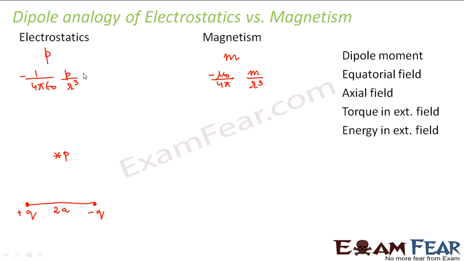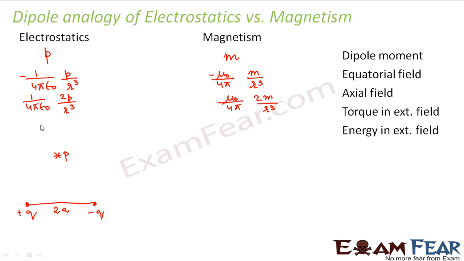If you look at both the expressions, they are exactly the same, just that instead of 1 by epsilon naught here, you have mu naught here. Here it was permittivity and here it is permeability. And instead of electric dipole moment, you have the magnetic moment. Similarly, for the axial point, it was 1 by 4 pi epsilon naught 2P divided by r cube, and here it is mu naught by 4 pi 2M divided by r cube. This I have already derived and showed you. If you want, you can derive these expressions as well, following the same way as you did for electrostatics.